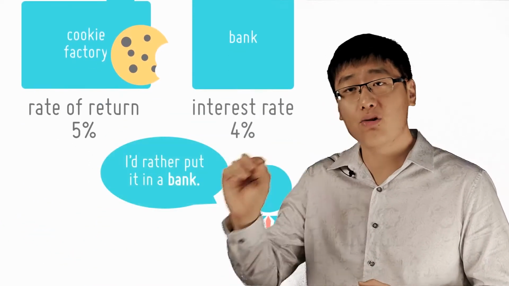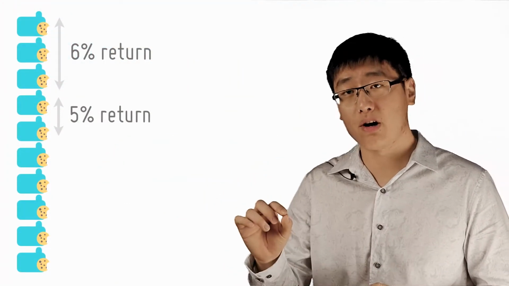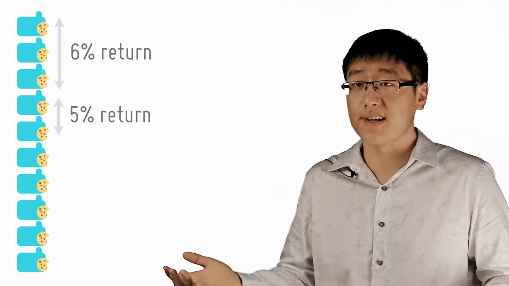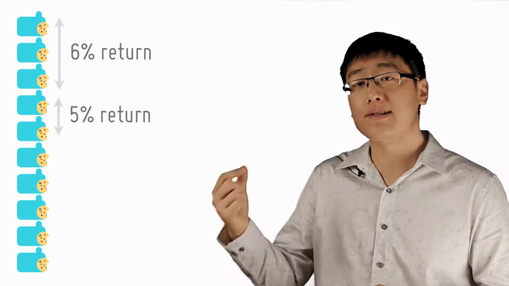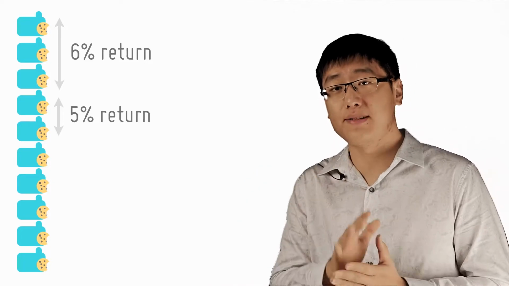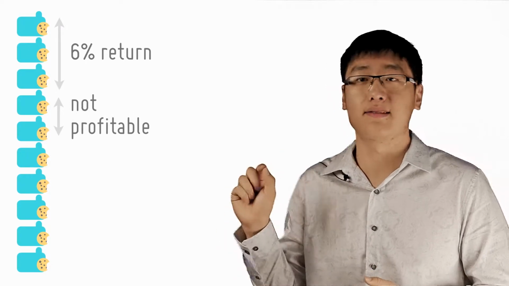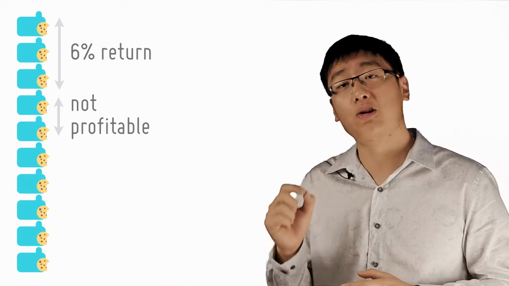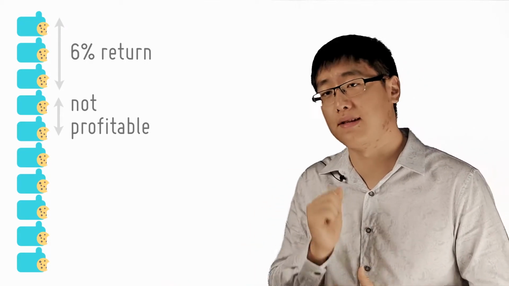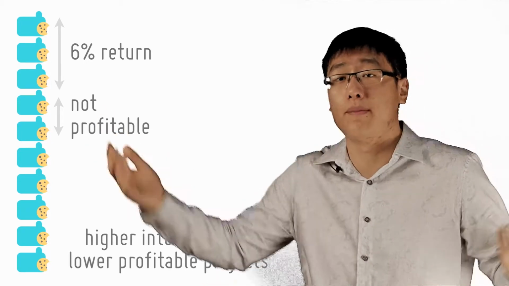Hence, you can see that if I increase the interest rates, there will be less investments because you will have to find even more profitable projects to invest in. So let's say there are 100 projects. Out of these, there are only 50 that can earn you at least a 5% rate of return. When I increase the interest rate to 6%, then the 5% rate of return projects are no longer profitable. So you will have to move to projects with at least 6% rate of return, and that's only probably around 30 projects. Hence, when I increase the interest rate, the number of profitable projects decreases. And this also decreases investment because there will be fewer projects in which investors can throw their money.